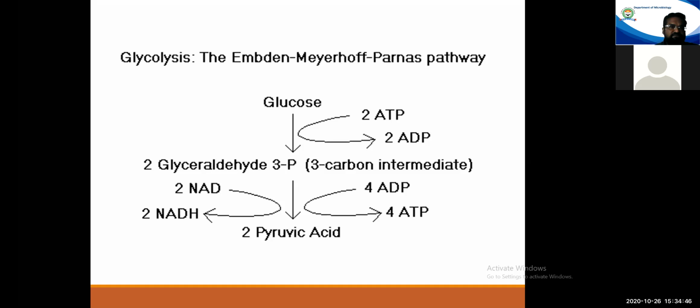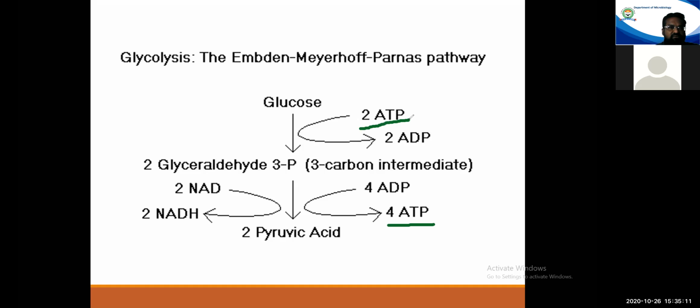But in the previous slide, we said this pathway generates 2 molecules of ATP. Why have we said that? Because although 4 ATPs are being generated at this position, at the beginning only 2 ATPs were consumed.